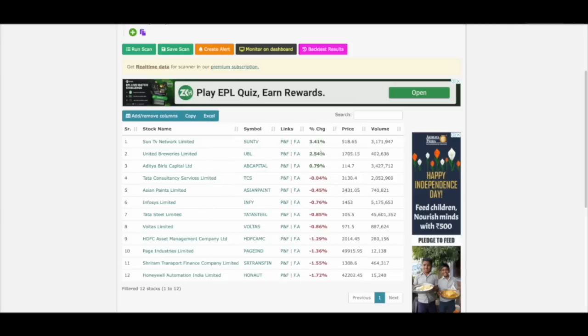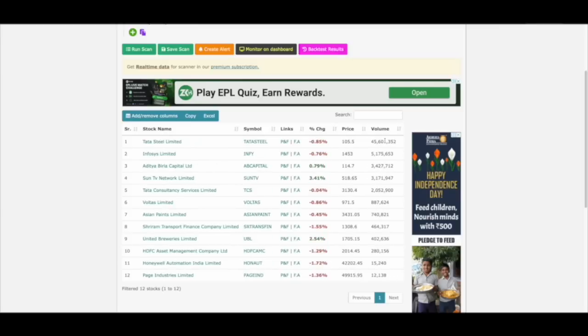Now, once you apply this filter, what I would suggest to you is tap on this volume, highest to lowest. When you do this, first you will get those stocks which are trading in higher volume. This is very important to avoid any kind of slippage. Then what you do is you click on price. Price should be lower to higher.